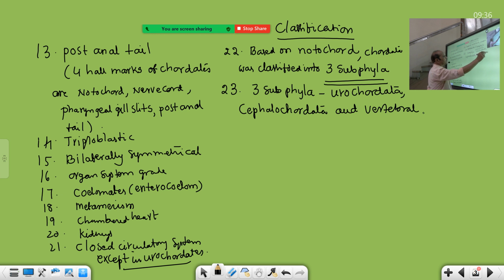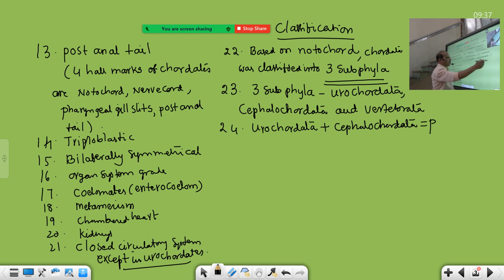You have to place the subphyla in an evolutionary order. Urochordata plus Cephalochordata is equal to Protochordata, combinedly called. Say Protochordata, don't say Protochordates.